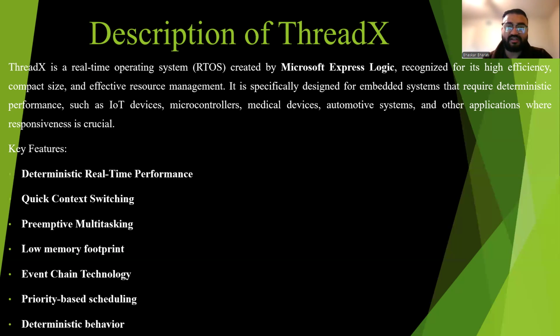We have two kinds of multitasking, preemptive and non-preemptive, but ThreadX is designed for preemptive multitasking. It also has a low memory footprint, which is important for an operating system, and event chaining technology, and it is priority based. We can have a lot of features on that too, and also deterministic behavior.